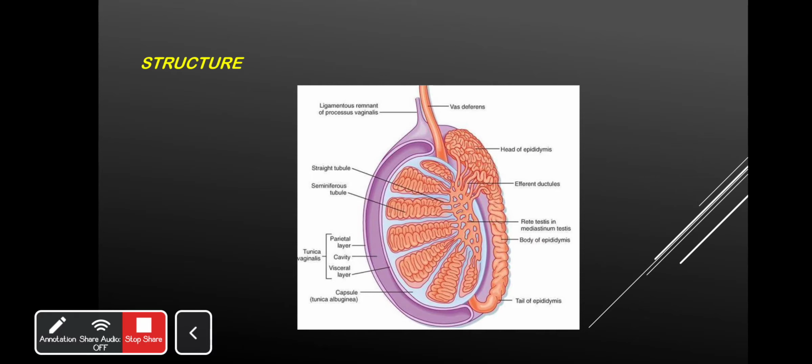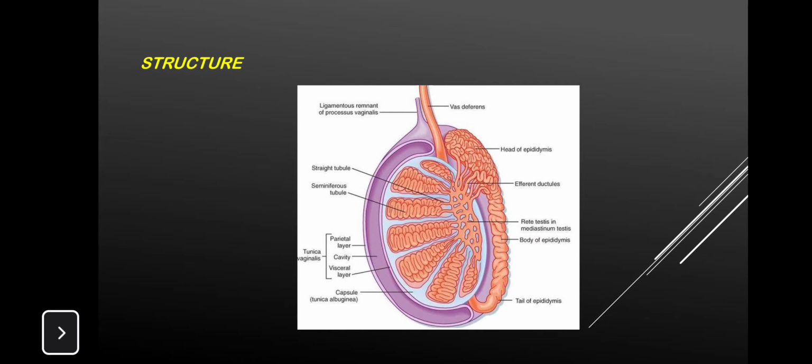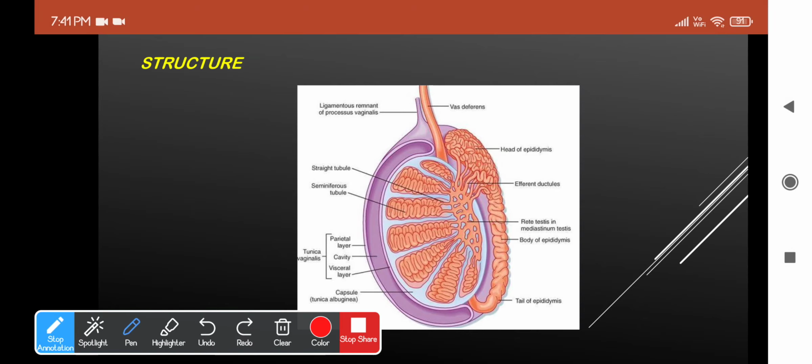So let's understand the structure of the testis. We know testis is enclosed in a fibrous capsule, which is the tunica albuginea. Okay, the tunica albuginea will be thickened along the posterior wall of the testis. See, it's not complete, like surrounding it closely. It is a bit thicker compared to the anterior one. So this is the anterior, and this is the posterior, which is lying much away from the lobule. So they form a thick layer.